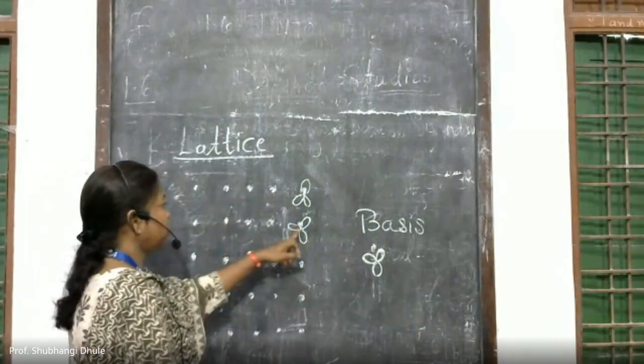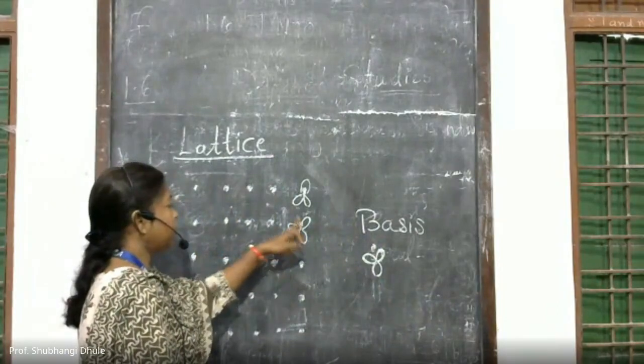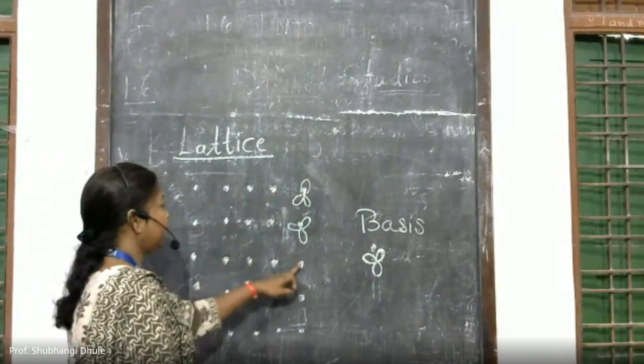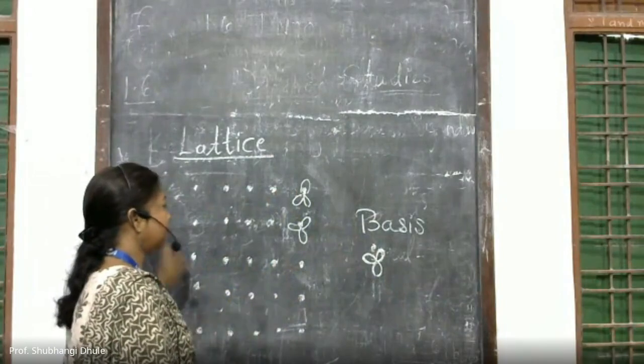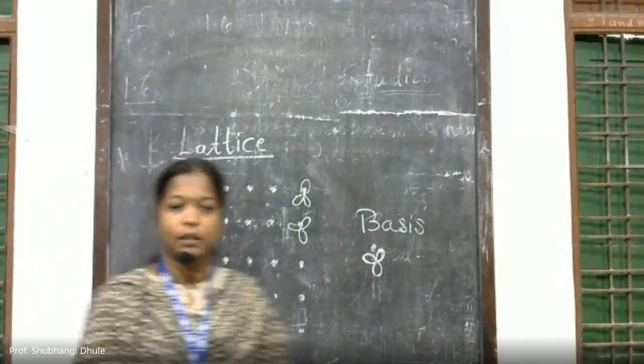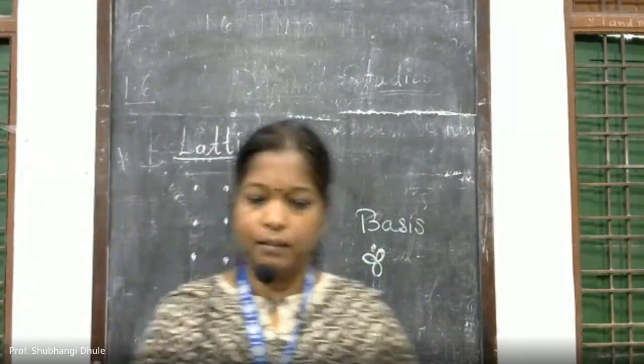So I have shown here that if at the constituent lattice points the particular basis is attached, and this is extended in the three-dimensional region, it forms the lattice that is called a space lattice.